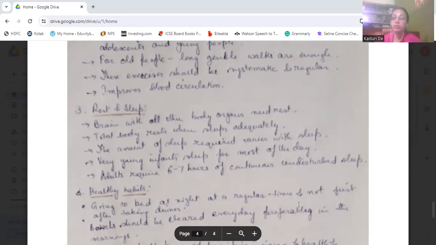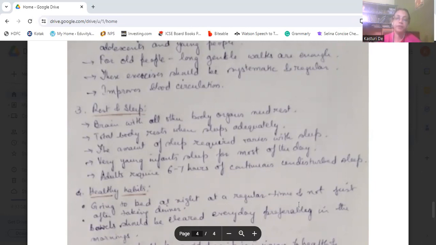So, at least after taking dinner, we should walk or be awake for at least 1 to 2 hours, so that our food starts digesting. Then we go to sleep. Otherwise, it can cause problems.